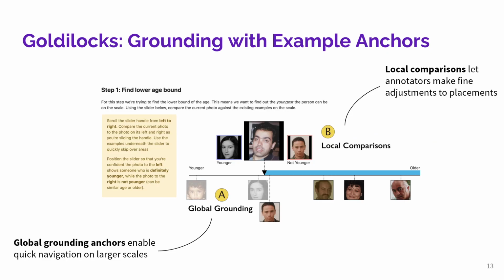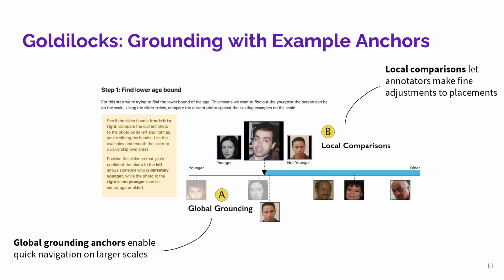Of course, in order to find these bounds, the annotator will need to compare against other items, and Goldilocks assists this process by using anchor items to ground the scale. Specifically, two types of anchors are used. Global anchors, a small set of items placed under the scale to allow for quick coarse navigation over a large scale, and local comparison anchors, which allow annotators to fine-tune their bounds by surfacing the immediate neighborhood around the current value. Additionally, once an item is annotated, it's placed alongside existing anchors, allowing annotators to reference their own past annotations in the future.